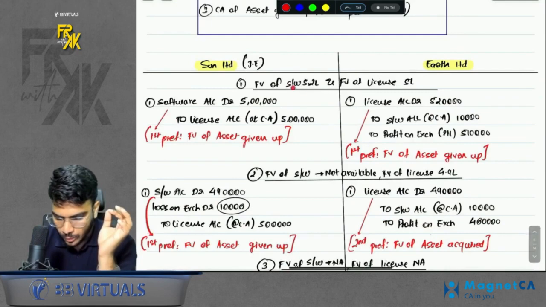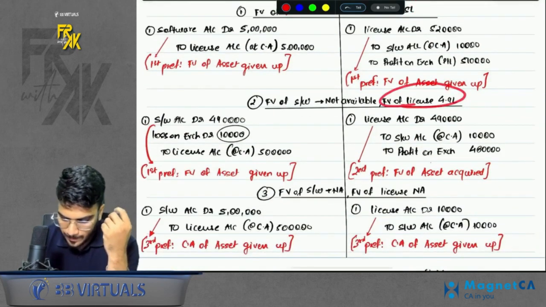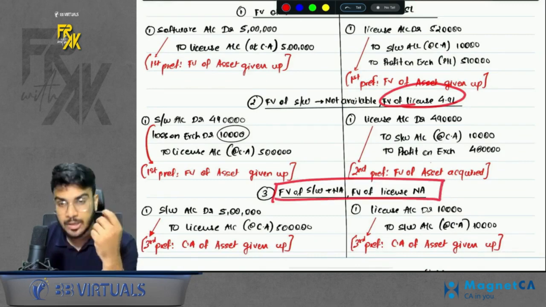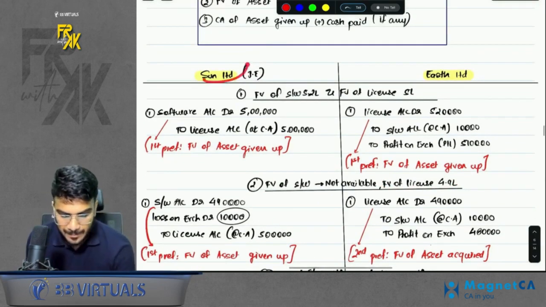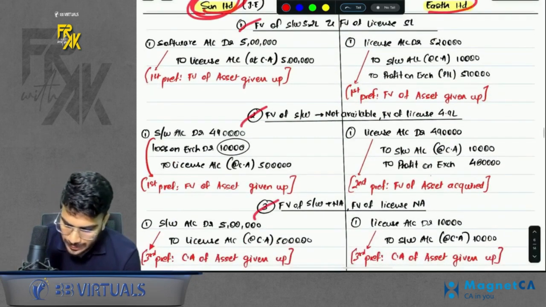The first scenario where both the fair values were available. Second scenario was where only fair value of license was available. In third scenario, none of the fair values were available. So how do we solve it? Solve it company by company. First, solve for Sun Limited under all the three cases. Then solve for Earth Limited in all the three cases.